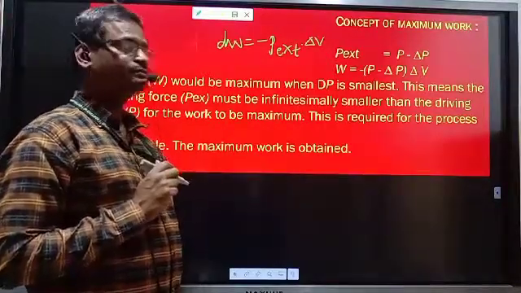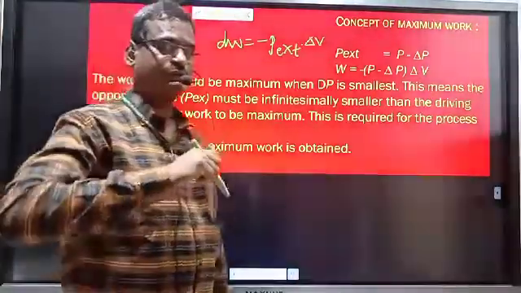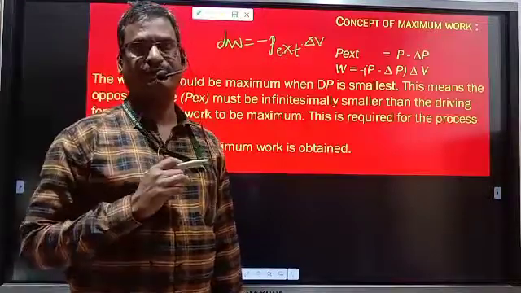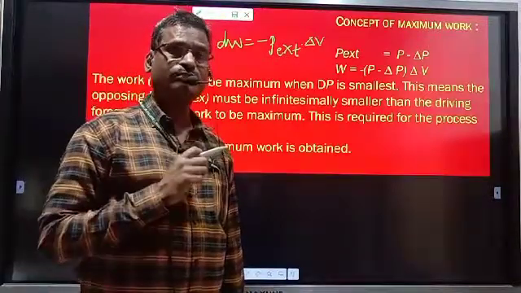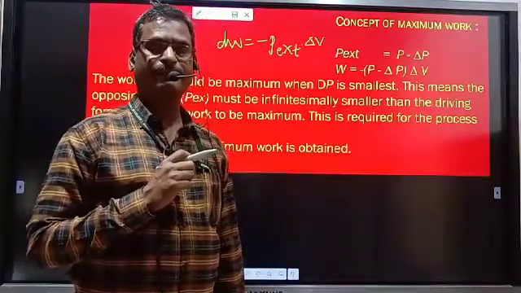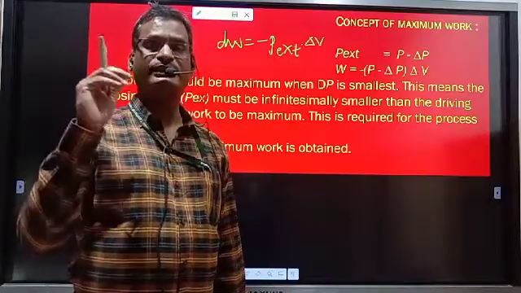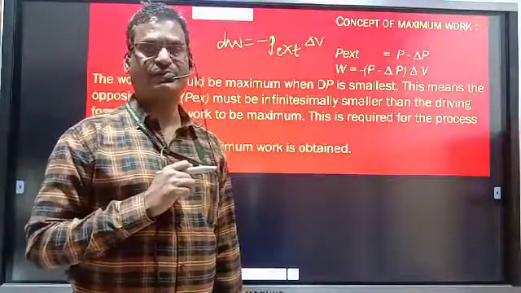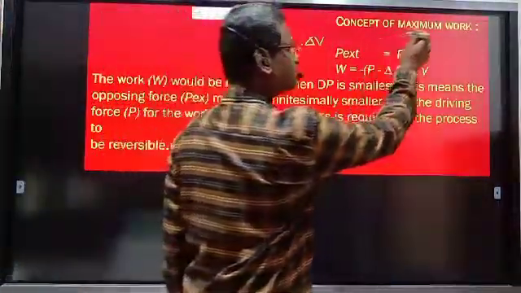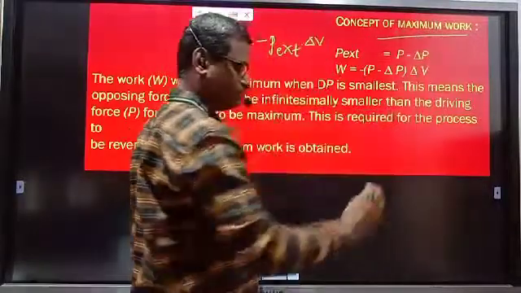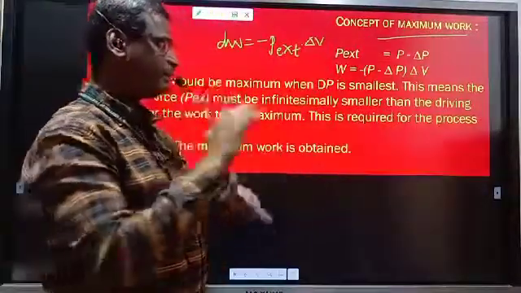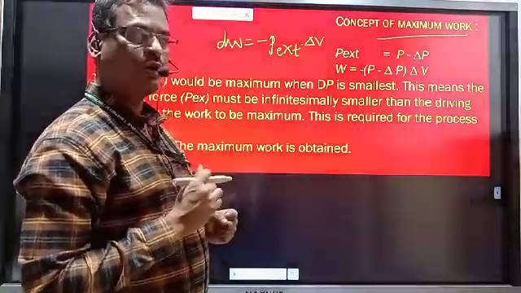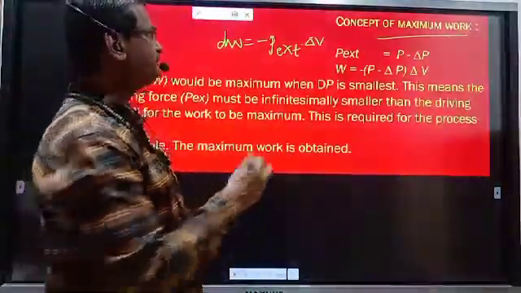But in the reversible process, in which millions of steps are present, crores of steps are present, the work obtained is maximum. A very huge quantity of work is obtained, and that work done is known as maximum work. See how maximum work is obtained, that is the first point. How or why is maximum work obtained?